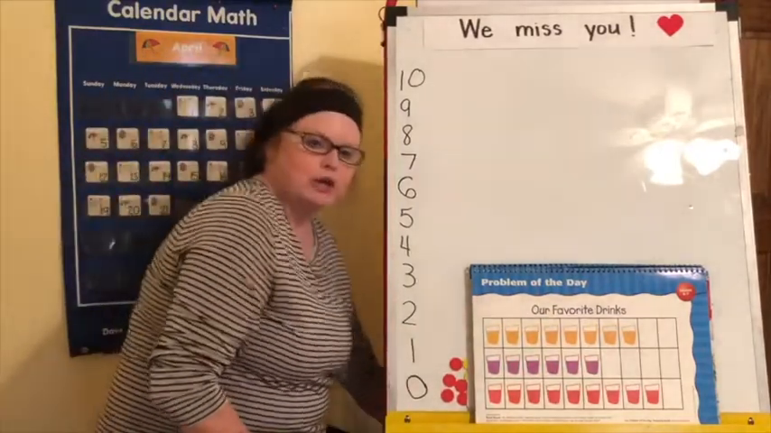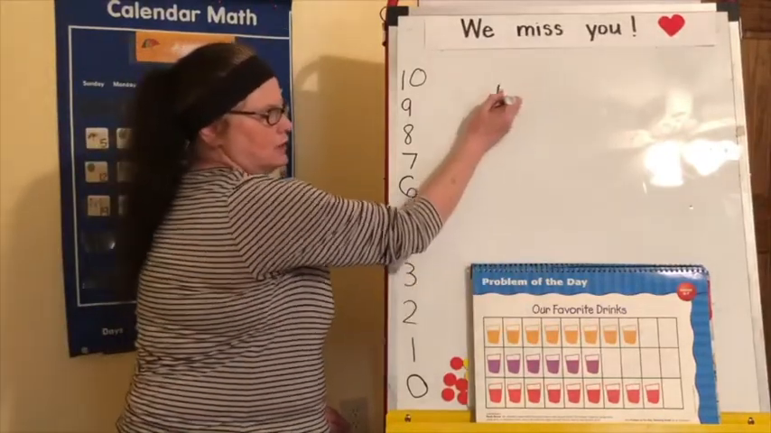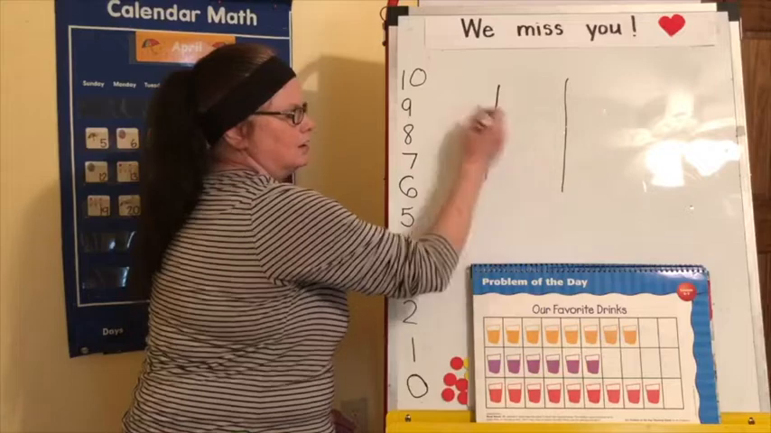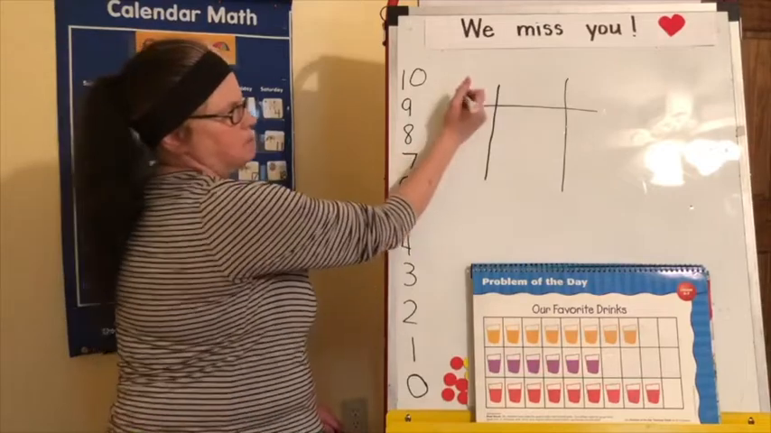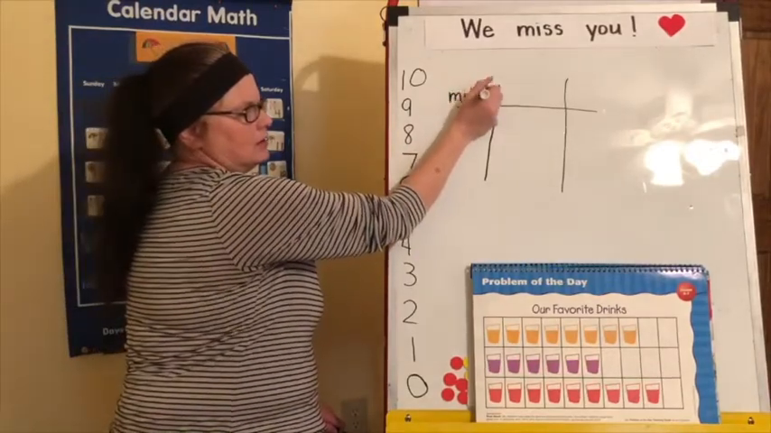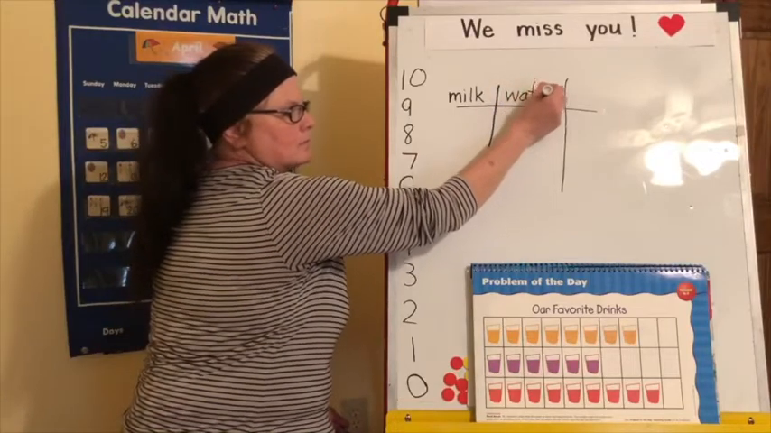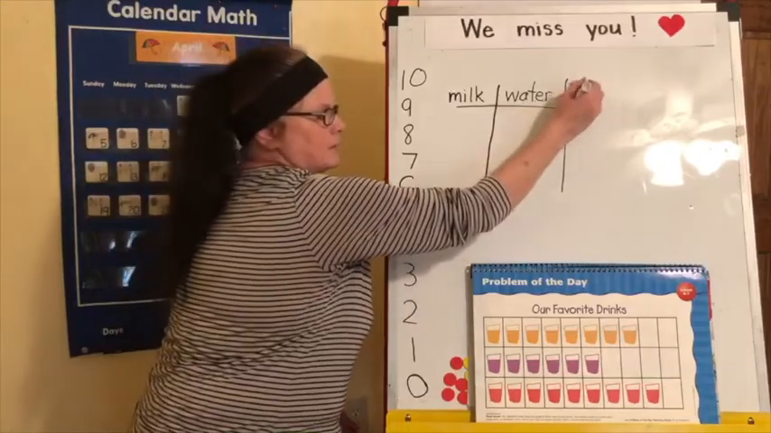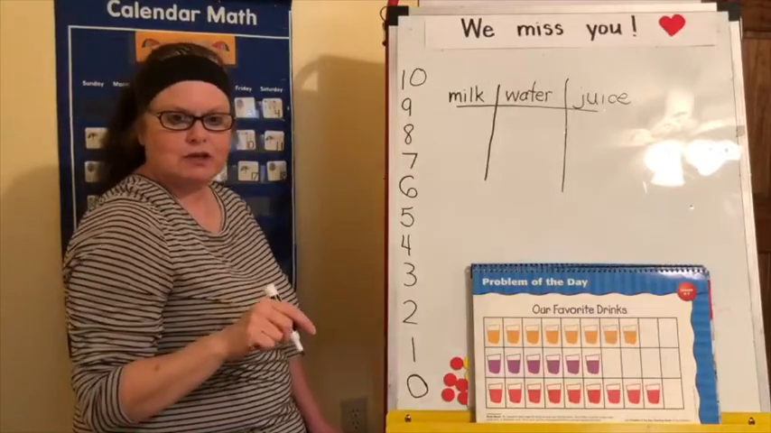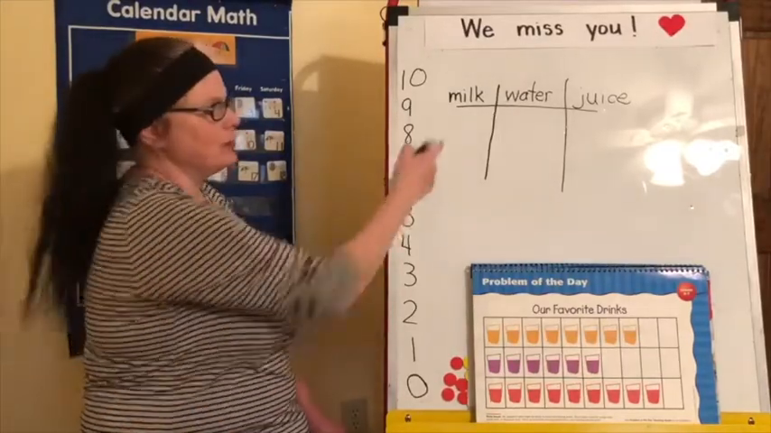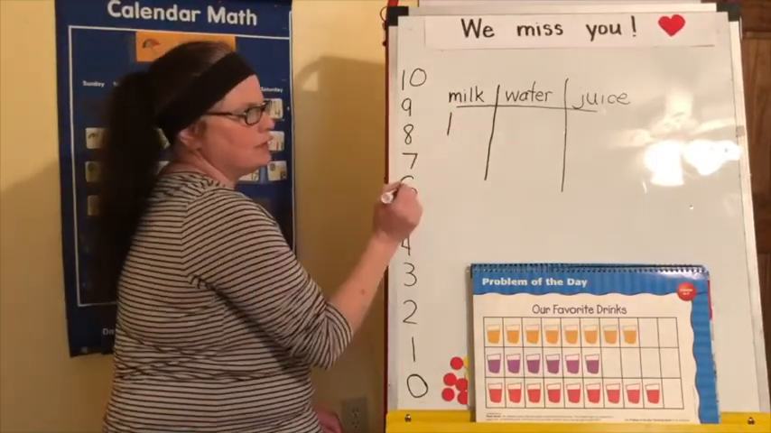Now here's your job. You're going to make a graph at your house. So it's going to look a little different than this one. We're going to make lines that look like this. And then you're going to write some different kinds of drinks. Maybe milk, water, and juice. Then you're going to go to everybody in your house and you're going to say, what is your favorite? Milk, water, or juice? And then you'll put a little tally mark, whichever one they pick.